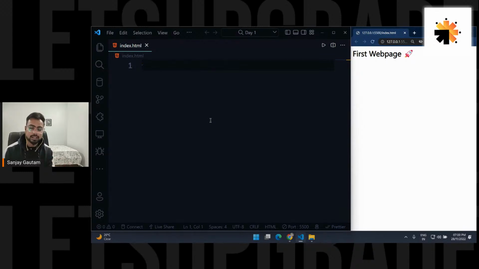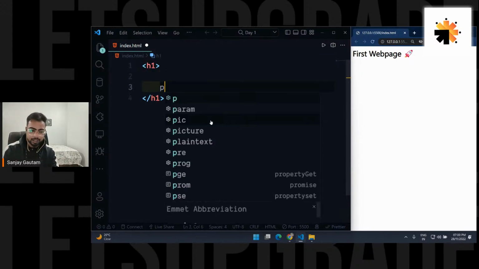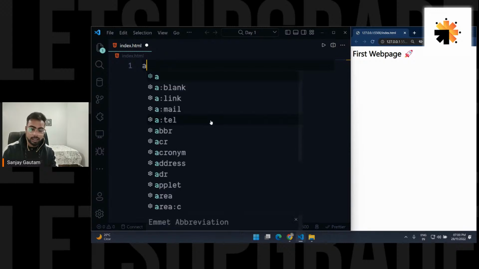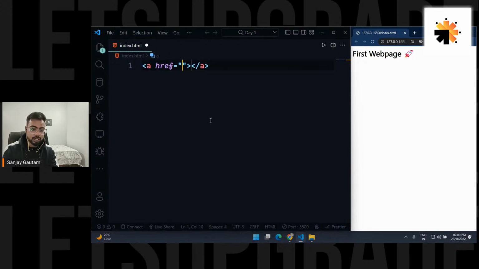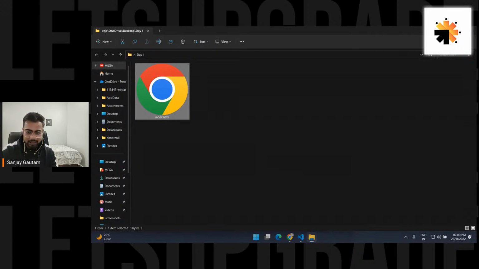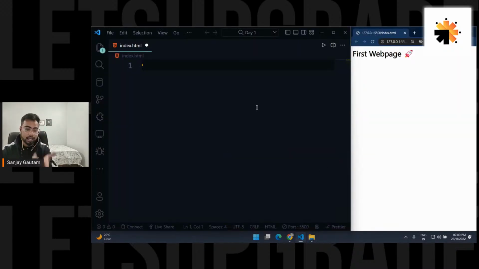Let's see how a tag actually looks like. So there are some tags with some fixed names, like h1, p, then we have a, HTML is also a tag. Then we have so many tags. And what are these tags first of all? So these tags will help us to show the data in a very specific form.